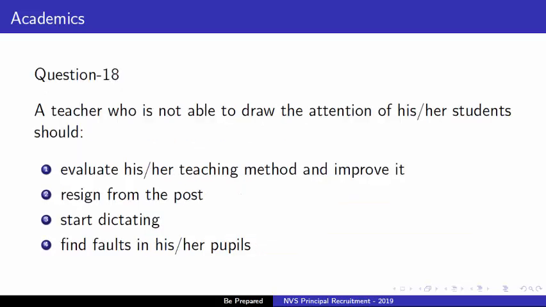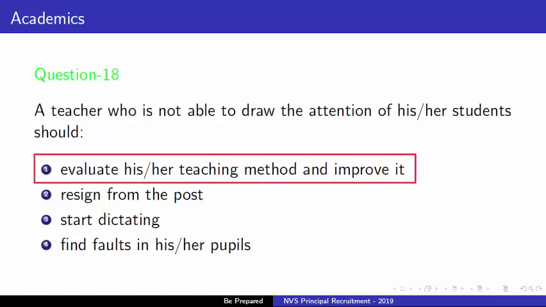Next question is, a teacher who is not able to draw the attention of his or her students should be. Option 1 is evaluate his or her teaching method and improve it. Second option is resigns from the post. Third option is start dictating, and fourth option is find faults in his or her pupils.